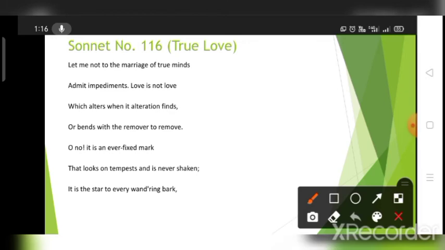In the second quatrain, what he said is that this is an ever fixed mark that looks on tempests and is never shaken. Again, he is continuing with the description of true love. He tried to compare love metaphorically to the ever fixed mark. What is this ever fixed mark? This is the pole star, the pole star of the north. When you look at the sky at night, in the north you will find a pole star. This is like this ever fixed mark.